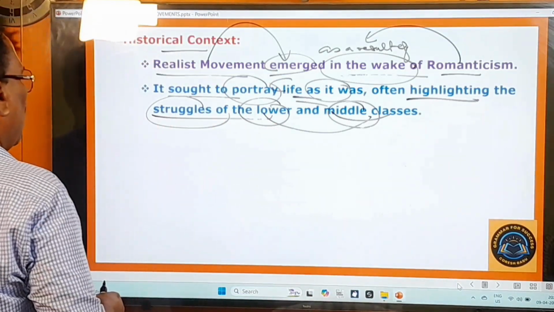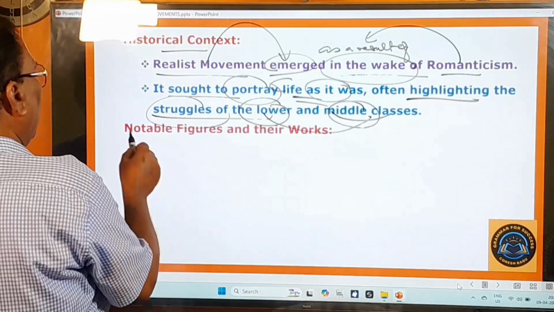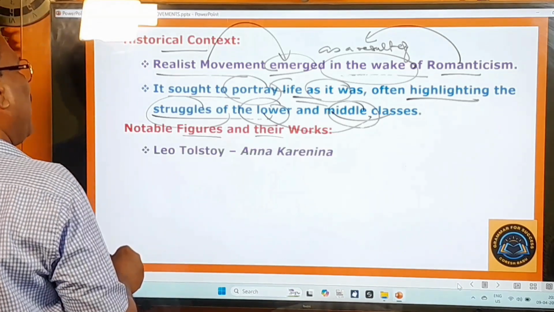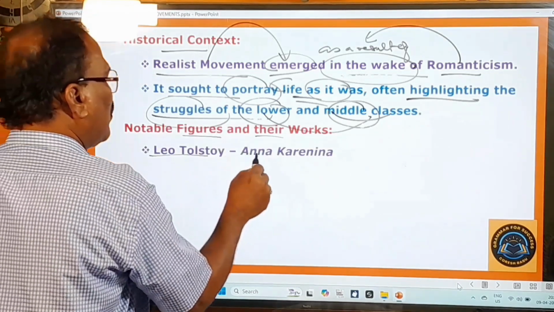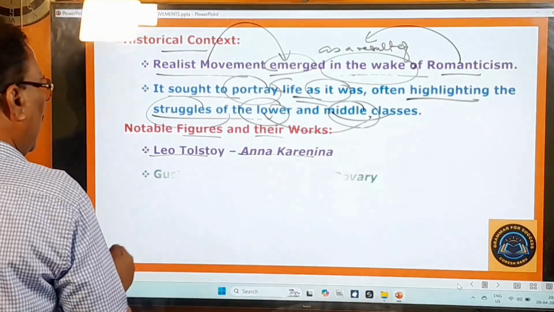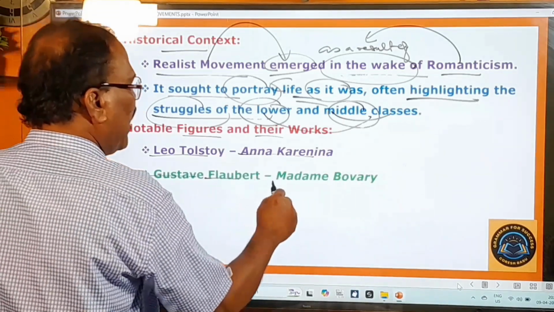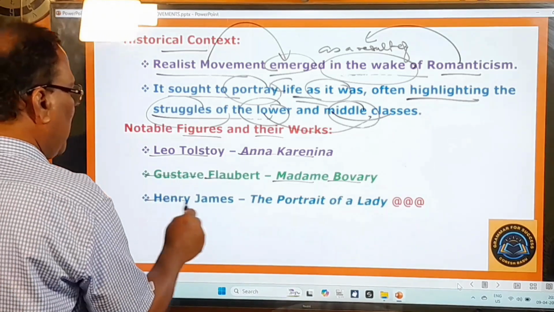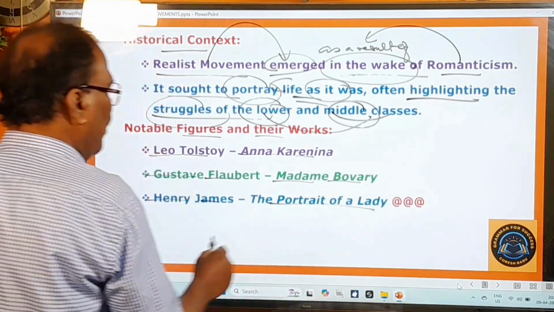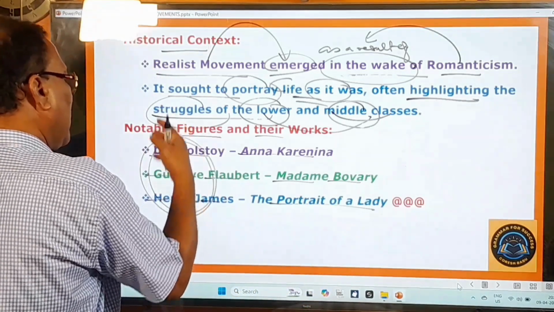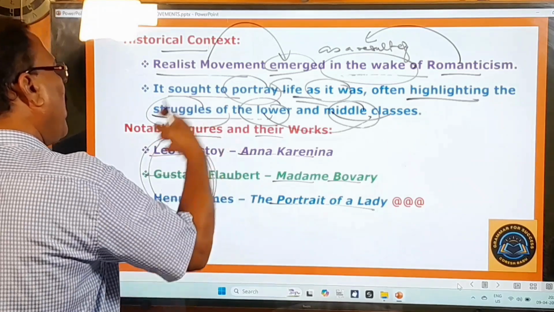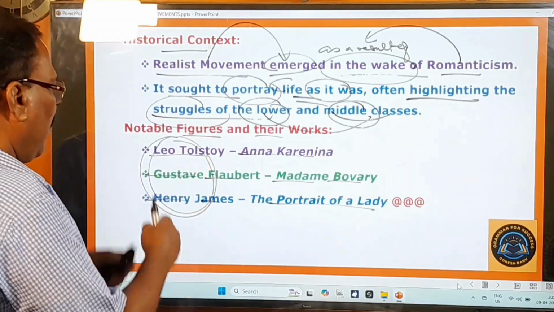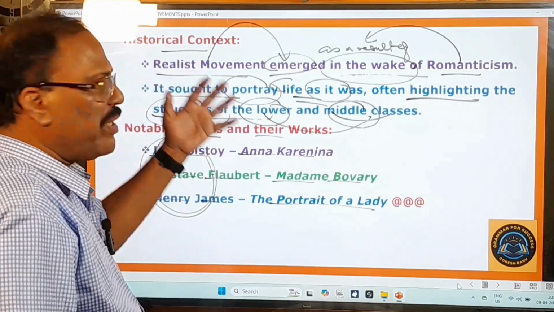Now let us learn about the writers of that movement, notable figures and their works. Who are the notable figures of that period? Leo Tolstoy, he wrote Anna Karenina, and Gustave Flaubert, Madame Bovary, and another writer, Henry James, The Portrait of a Lady. All these were the most prominent writers of this realist movement. Okay, and with this the realist movement will come to an end.